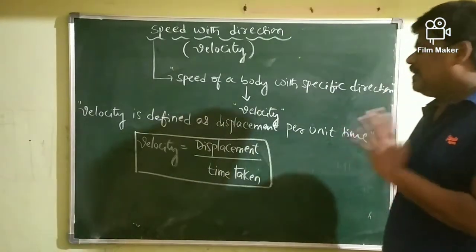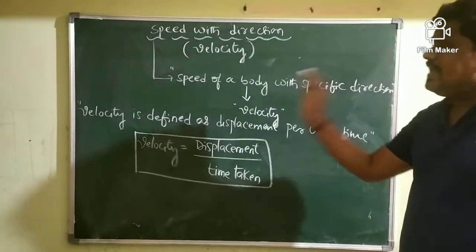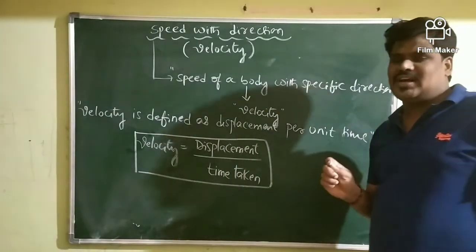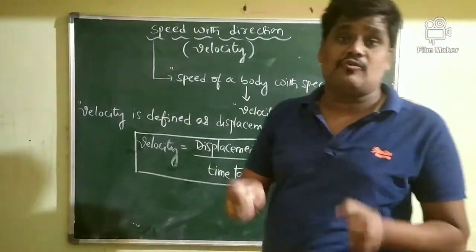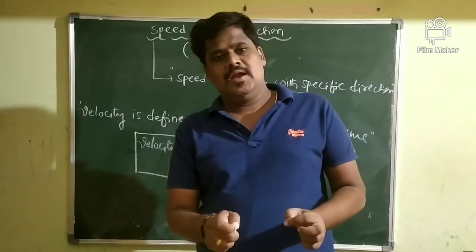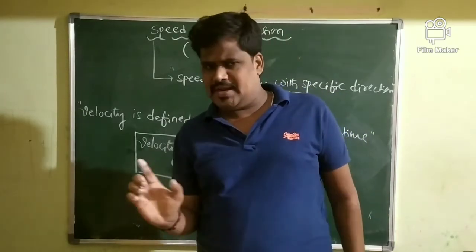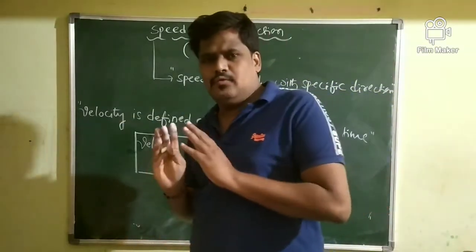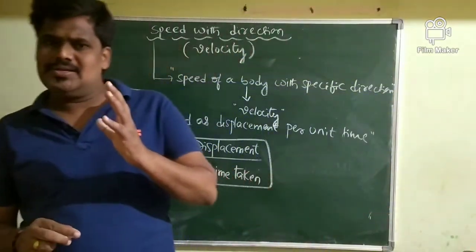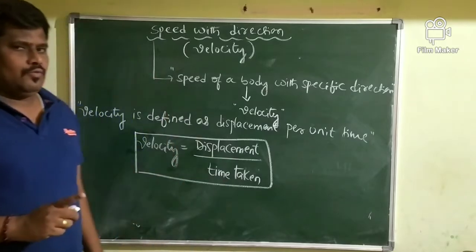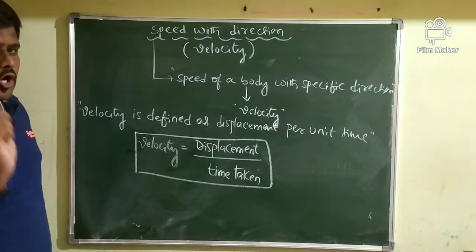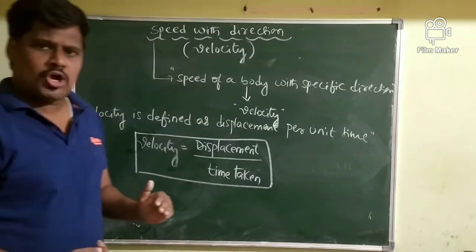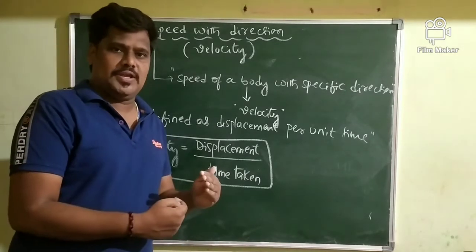Displacement per unit time. So, while explaining the speed of a body, we are not taking the direction of motion of a body into account. While explaining speed, we are not at all bothered about in which direction the body is moving. But when explaining velocity, we are considering the direction of motion of a body.